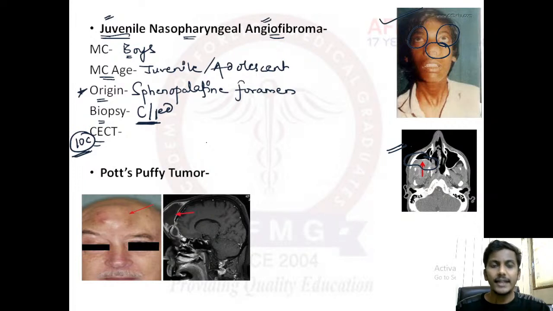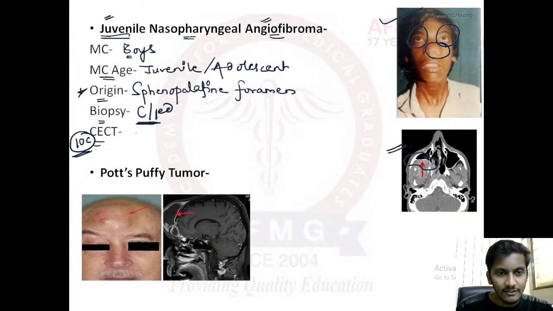The most common site of origin would be the sphenopalatine foramen. Biopsy is absolutely contraindicated because it is a vascular tumor and there can be profuse bleeding if you perform a biopsy. Therefore, a CT is recommended. A contrast enhanced CT scan usually will show us that the posterior wall of the maxillary sinus is pushed forward,